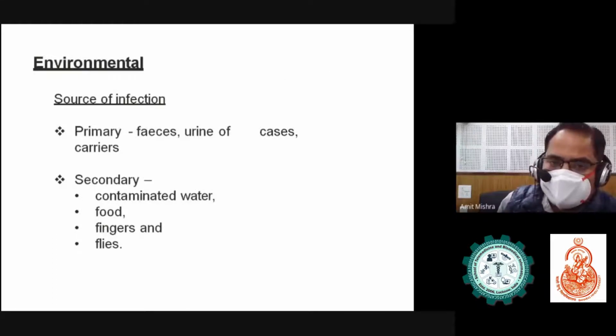Now we're just discussing the factors responsible for the infection. Environmental: the source of infection. Yes, I have already told you. Primary sources are the feces and urine of the cases or the carriers. Secondary sources are contaminated water, food, fingers, and flies.